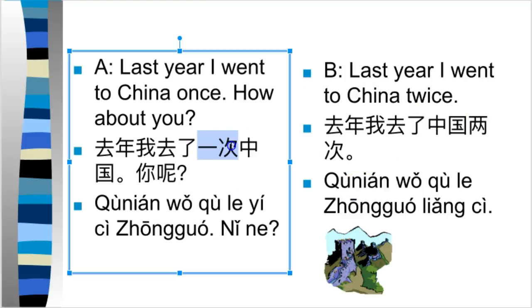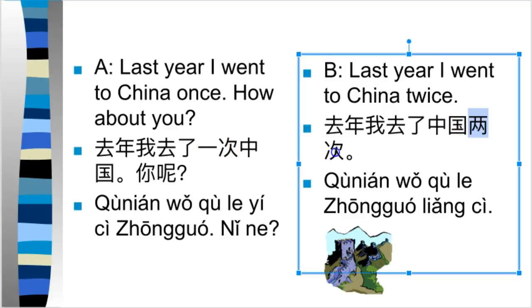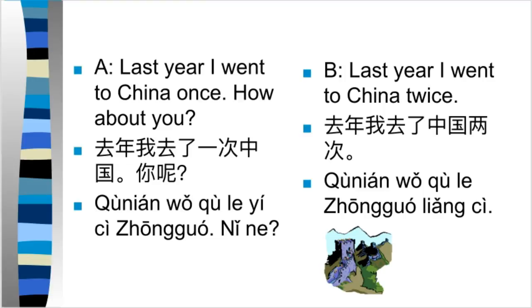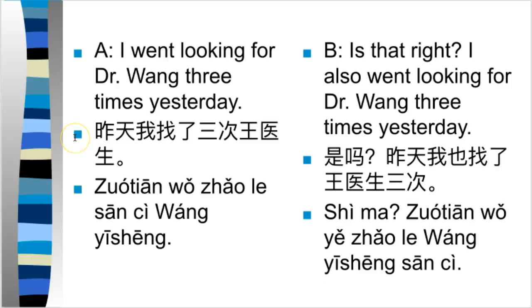You can see how the 次 moves between the question and then the answer. Or I can say, 昨天我找了3次王医生. Or 是吗？昨天我去找了王医生3次. Again, the 次 moves between the verb and object and after the object.